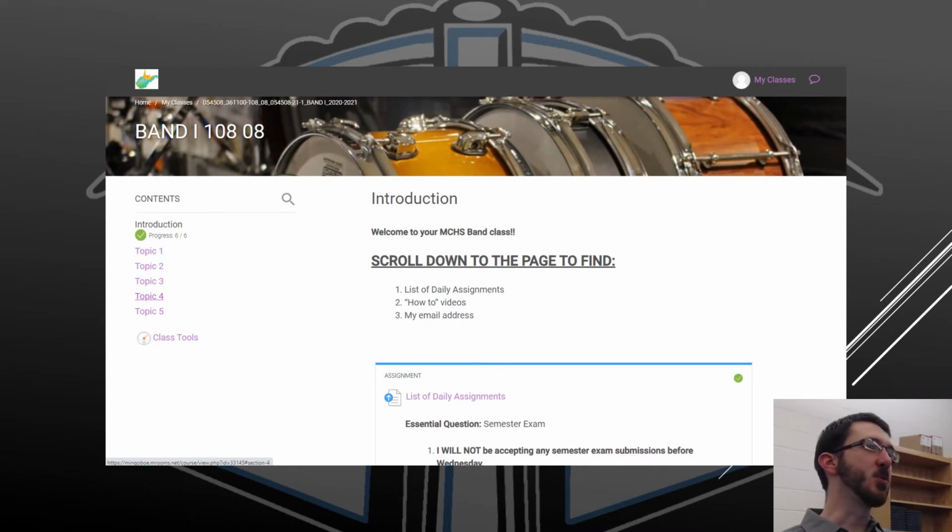So here's an example of what you might see. This is an example of Mr. Soltez's band class. As you can see, he does it a little differently. He has his set to one page, and he posts everything on that page, and you have to scroll down to find the week's assignments and such, and then he archives them later. So just be aware of that.